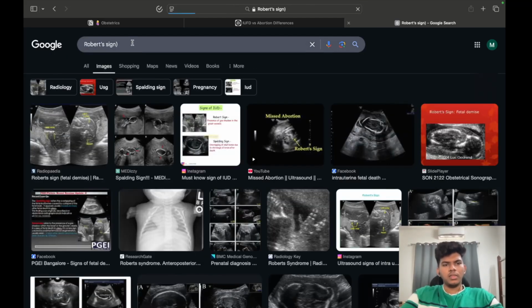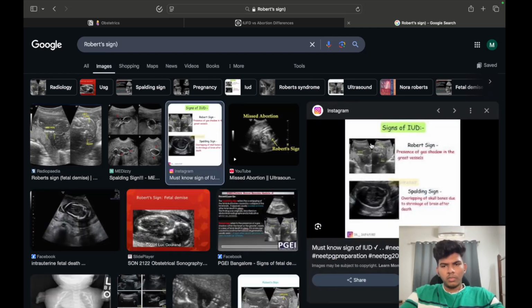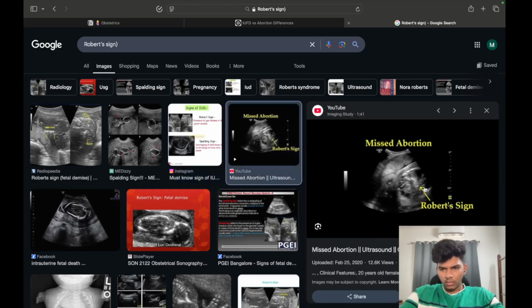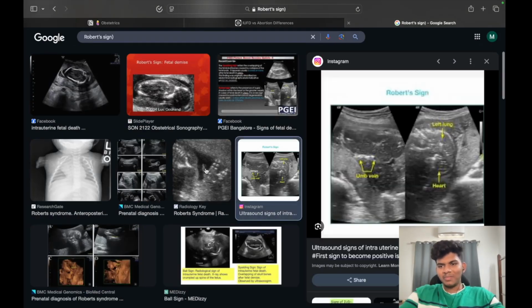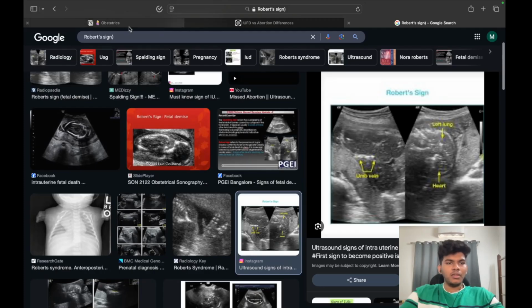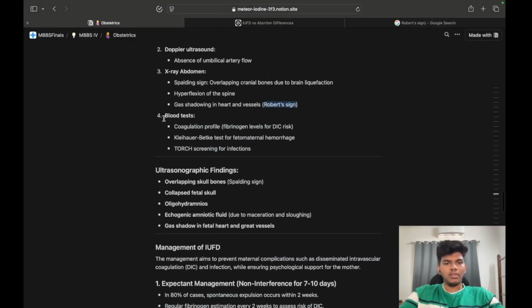Next, coming to Roberts sign. What is it? Presence of gas shadow in the great vessels. I can't understand it on the image, maybe because I'm not a radiologist and have not received enough training there.